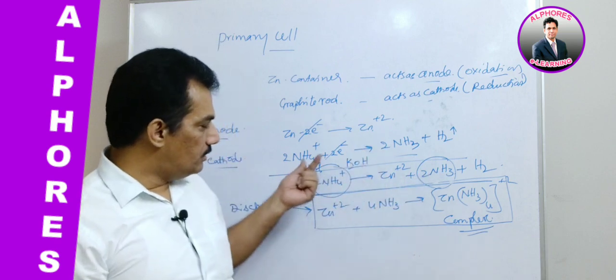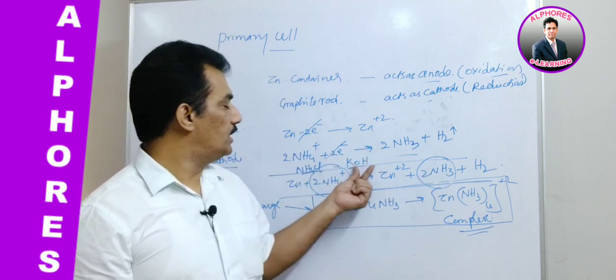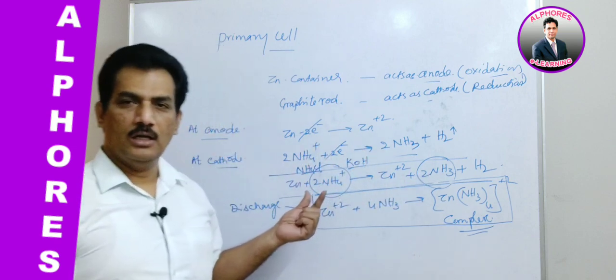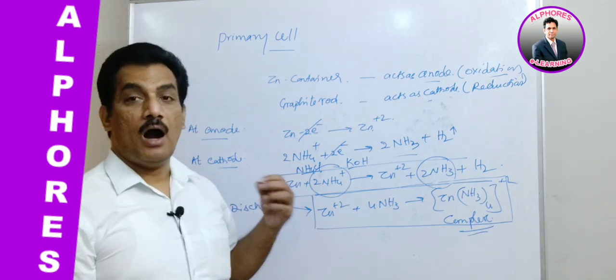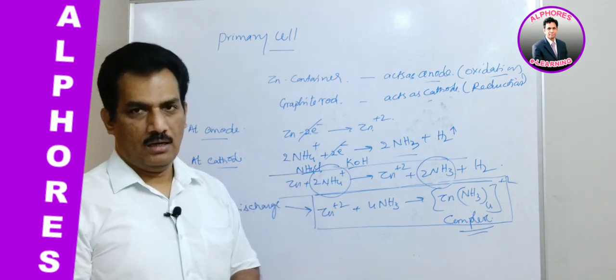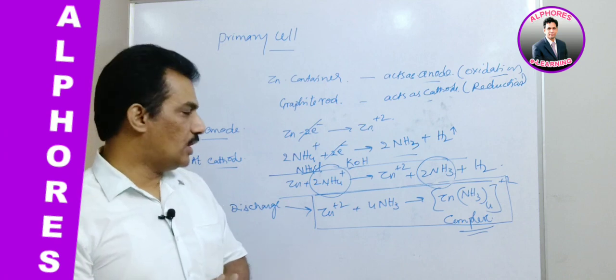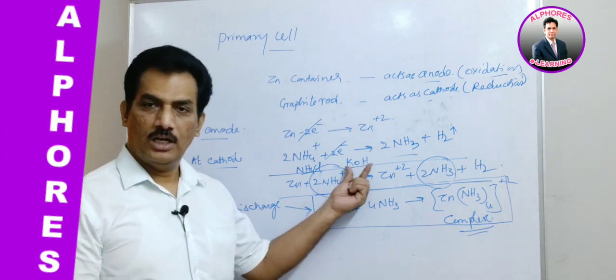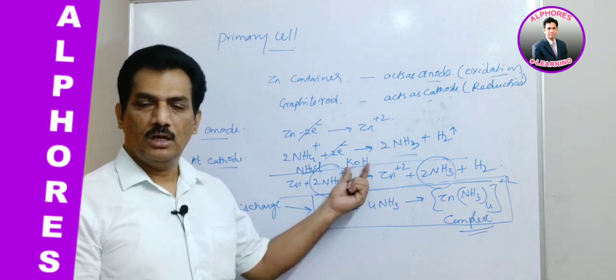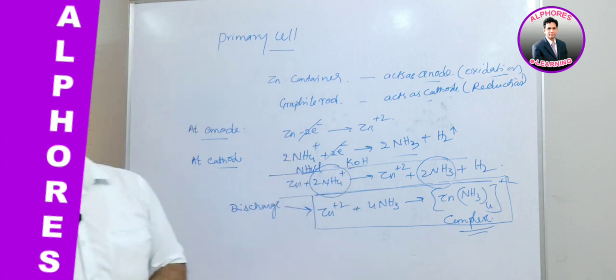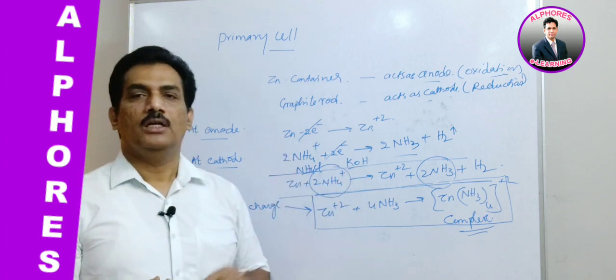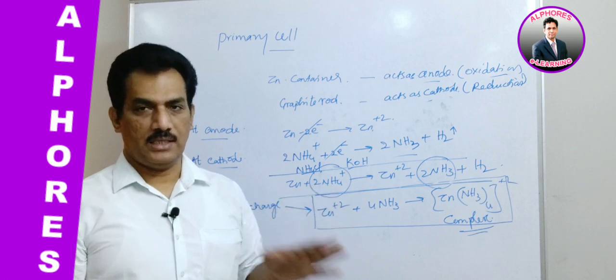Clear? And once we use KOH in place of NH4Cl, the cell is known as an alkaline dry cell. Why? Because it is alkaline in nature. KOH is basic in nature, and that's why when we use KOH in place of NH4Cl, it is known as an alkaline dry cell.